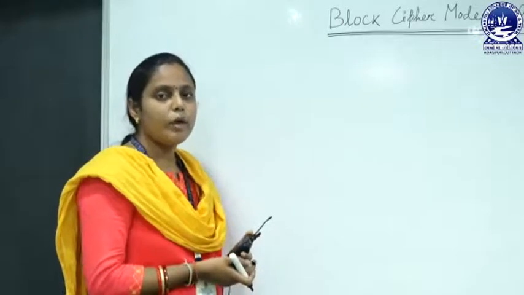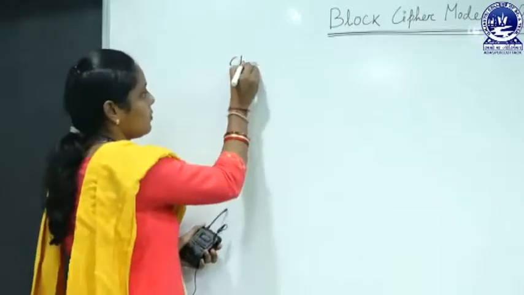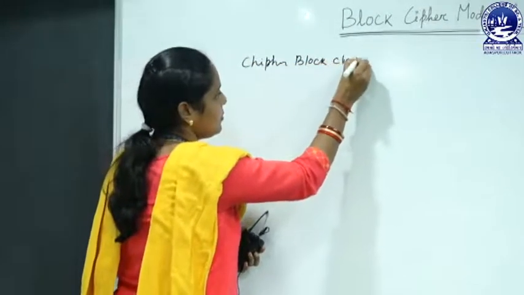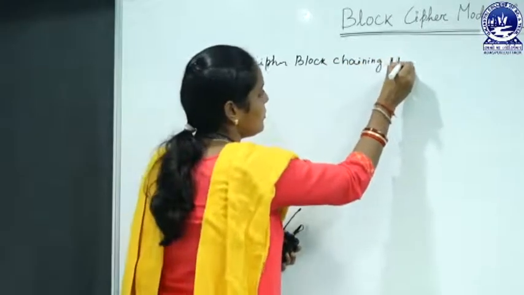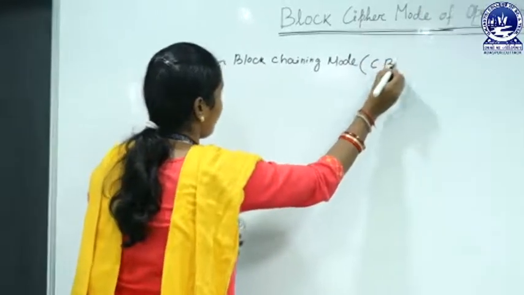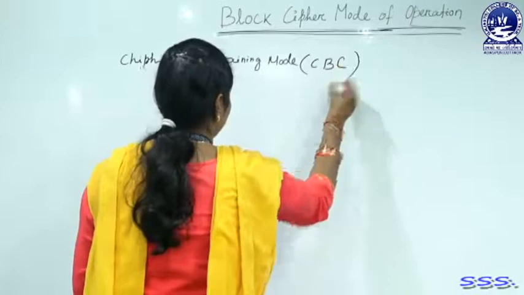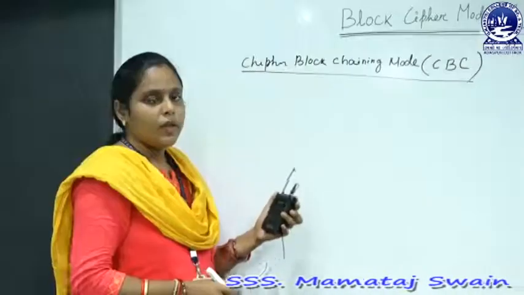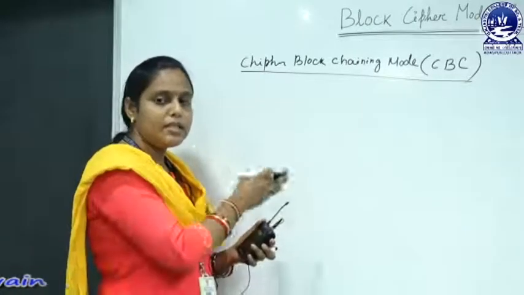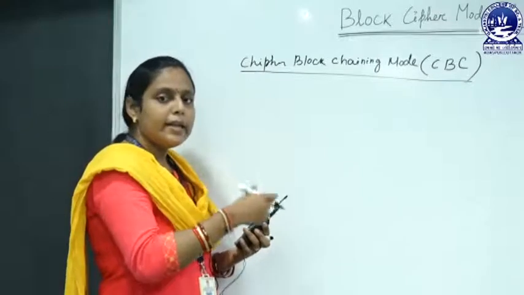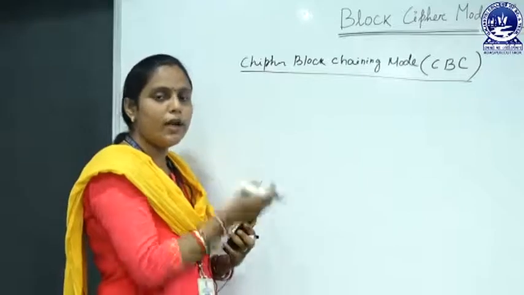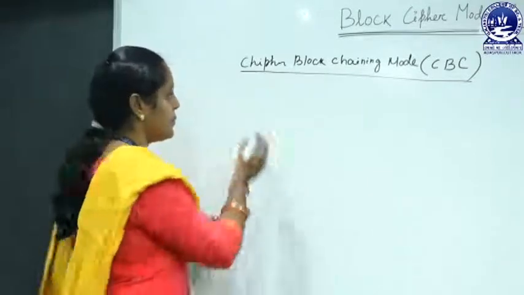Then next one is cipher block chaining mode. Cipher block chaining mode. In this mode, from the name, that is cipher block chaining, that means this mode of operation maintains a ciphertext chain. How it maintains the ciphertext chain? Now look at the encryption process.